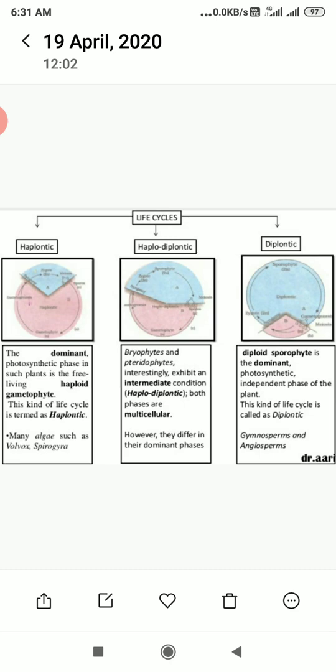Third, the haplodiplontic life cycle. Bryophytes and pteridophytes interestingly exhibit an intermediate condition. In haplodiplontic, both phases are multicellular and often free-living. However, they differ in their dominant phases. A dominant independent photosynthetic thalloid or erect phase is represented by a haploid gametophyte, and it alternates with the short-lived multicellular sporophyte, totally or partially dependent on the gametophyte for its anchorage and nutrition. All bryophytes represent this type of pattern.